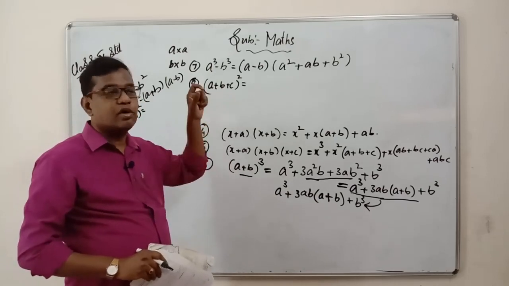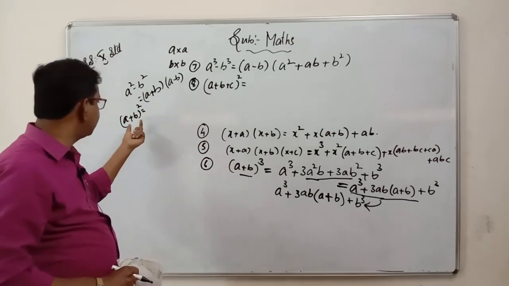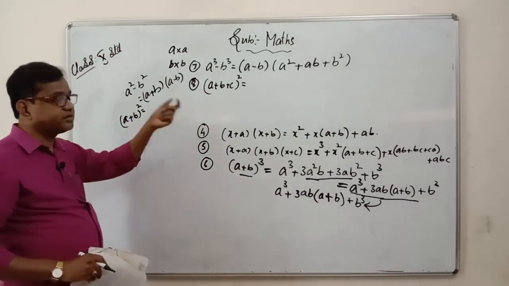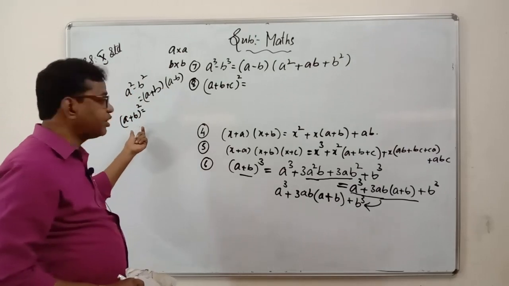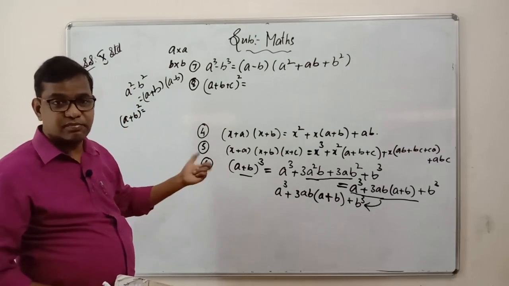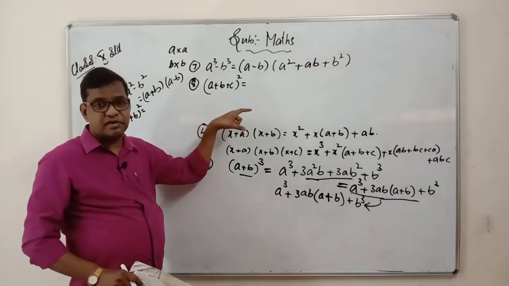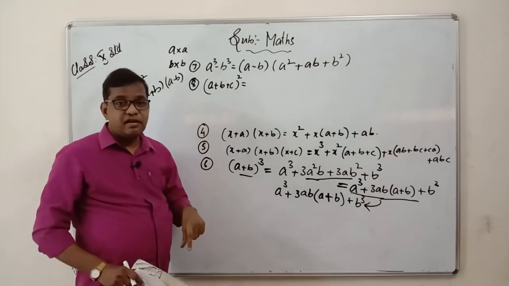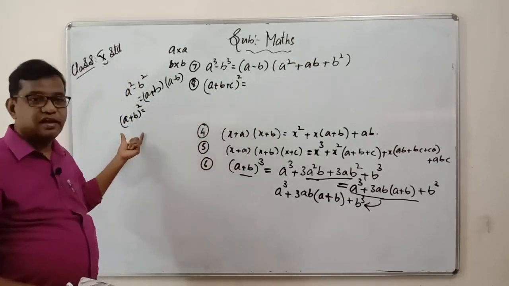So I am making you go perfect with these formulas, because we have only 2 terms here, that is (a plus b) whole square, and we have 3 terms here, (a plus b plus c) whole square. This is very easy for you to understand and to write, because (a plus b) whole square, anyone can tell it is a square plus b square plus 2ab. But if I ask what is (a plus b plus c) whole square, then you will be in a dilemma, not knowing what to write, because we have 3 terms here, but you have only 2 terms.